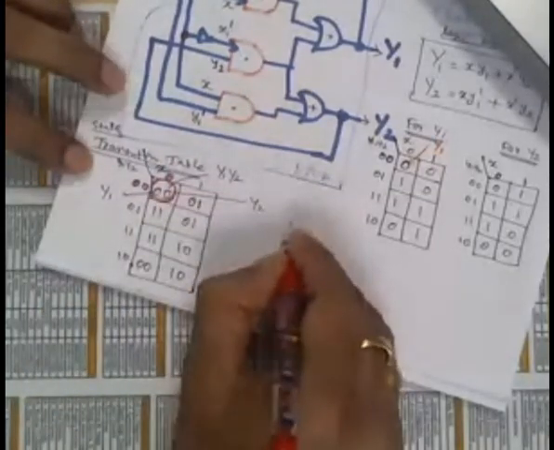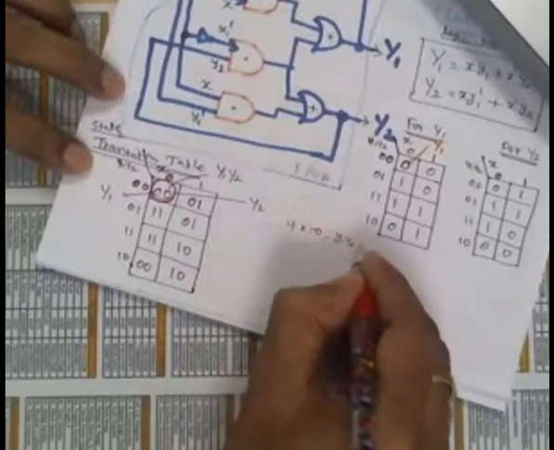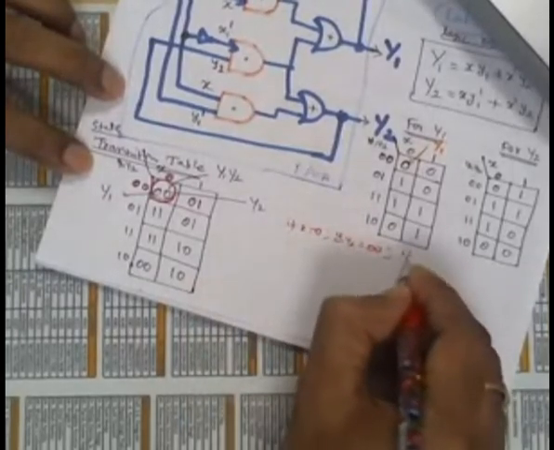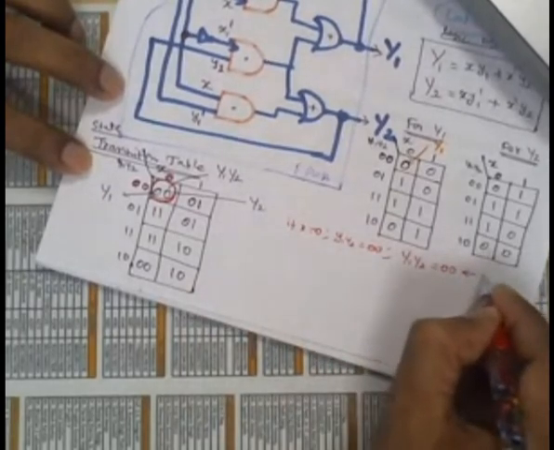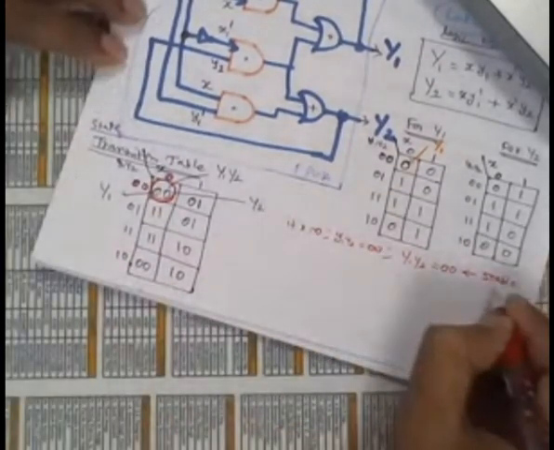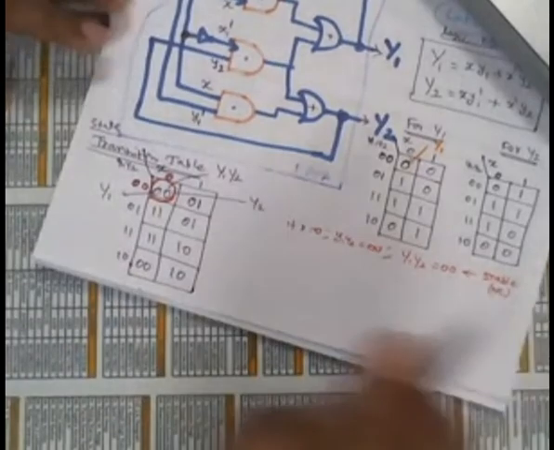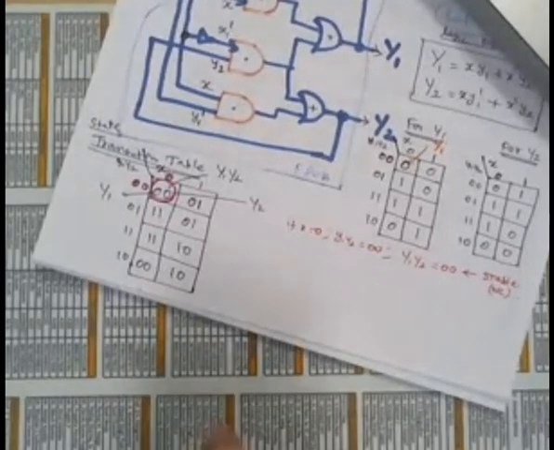That means if x equals 0 and y1, y2 equals 0 0, then capital Y1, Y2 also equals 0 0. Therefore, there is stability in the circuit. Stable state, or you can write this as a no change state. That 0 0 will come back here and propagate through the circuit, and that also will give 0 0. Therefore, it is in the stable state.